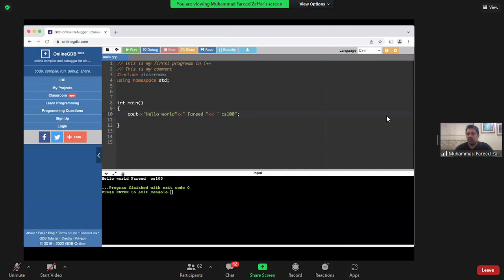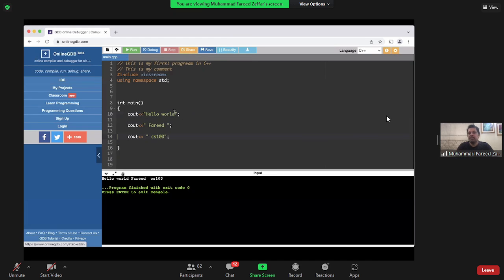The same way, I could actually put 3 statements for each of these as well, and C++ will treat them the exact same way. So I now have 3 statements: cout hello world, cout Fareed, cout CS100, and the same exact thing that happened here will be printed, because as far as the compiler is concerned, it's the exact same program. Whether you do it in one line or cout each thing separately depends on you. But you can see that for some things it's particularly bad, where it requires you to put in exactly what it wants you to do.